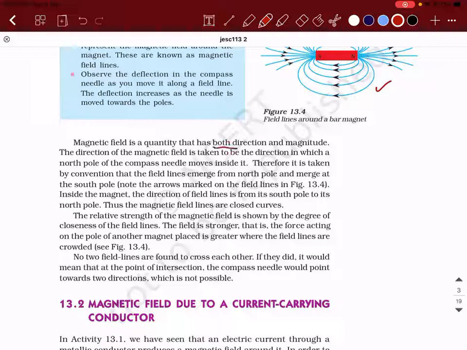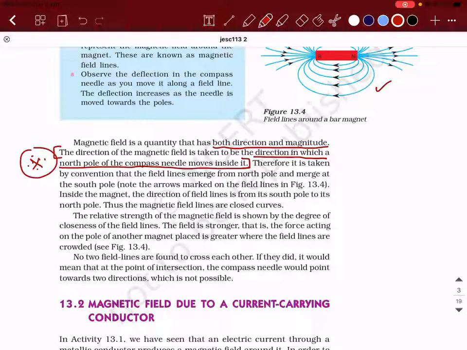It is a quantity that has both direction and magnitude. Everybody has the textbook in your hand currently. Please underline this: the direction of magnetic field is taken to be the direction in which a north pole of the compass needle moves inside it. This is the important point.